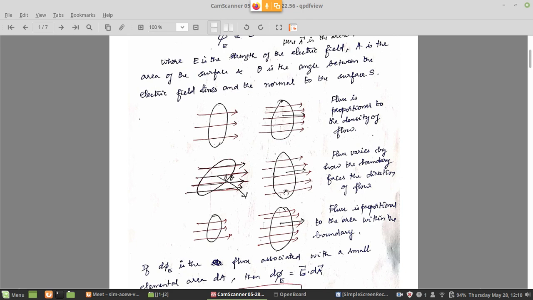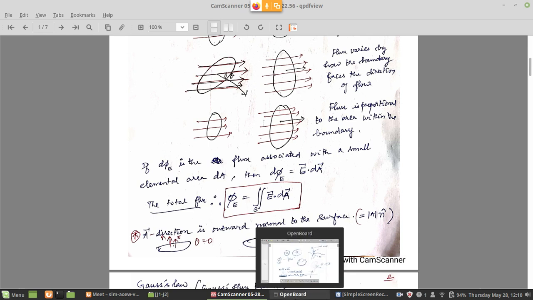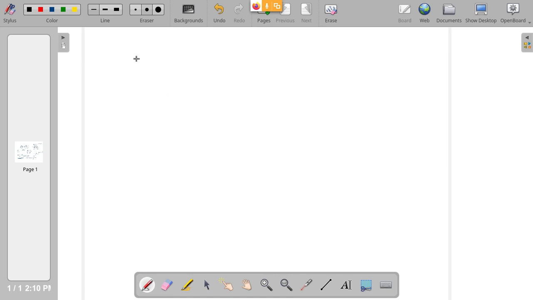So if d phi E is a small flux associated with a small area dA, then for the entire area to calculate the flux, I have to do integration again. So the total flux is phi suffix E, which is equal to the double integral of E dot dA. What is the double integral here? Double integral is a surface integral, the symbol for a surface integral. In mathematics, I already mentioned that 3 types of integral are possible. First is the line integral.